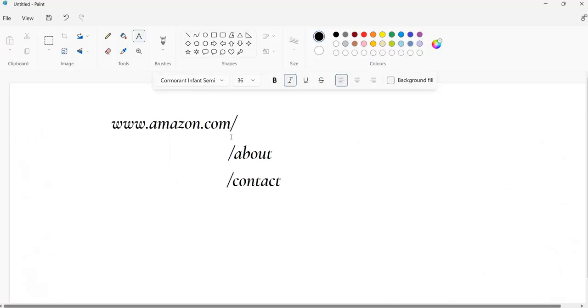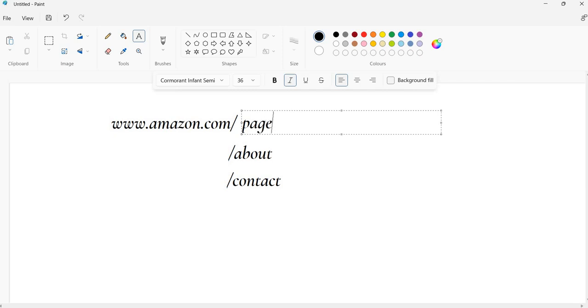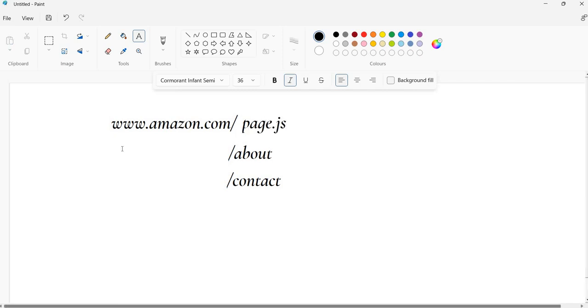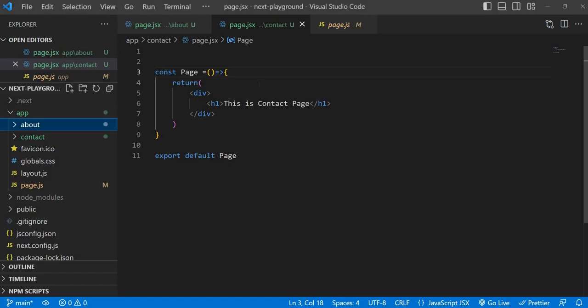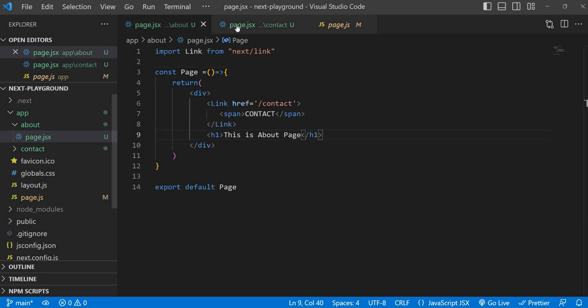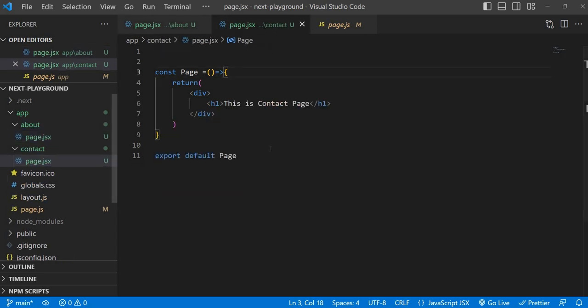So what we need to do, I don't want to trouble you, because here we have one page.js. In about also we have one. Whenever you do www.farmersfriend.com forward slash about, it is going to return the component which is in the about folder. If you hit contact, it is going to return this component. That's it.